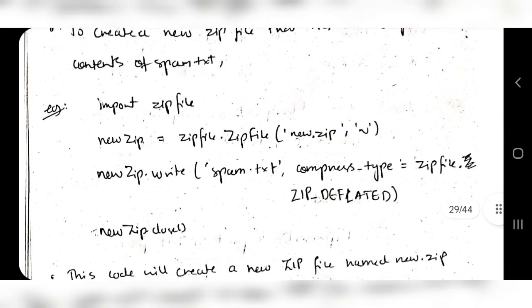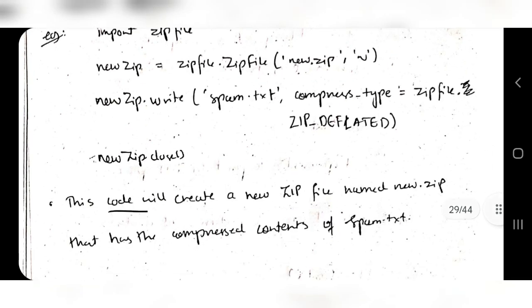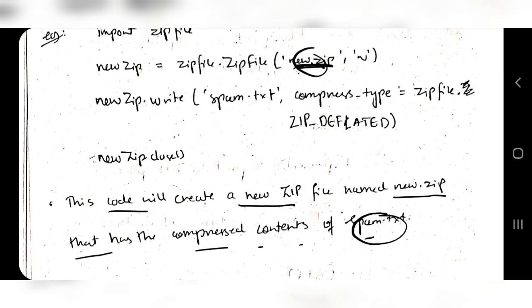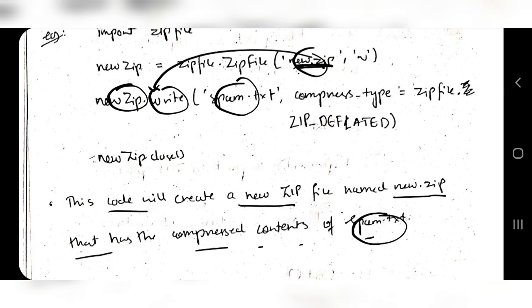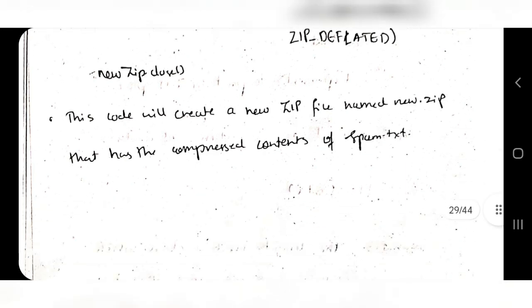And that was about the creating of the zip files, and this code will create a new zip file named new.zip, because that's what I specified here, that has the compressed contents of spam text. Okay, create an object, use that object to compress the file, and yeah, that's it. You just have to create an object and compress the file. Okay, so that was about the creating of the file.